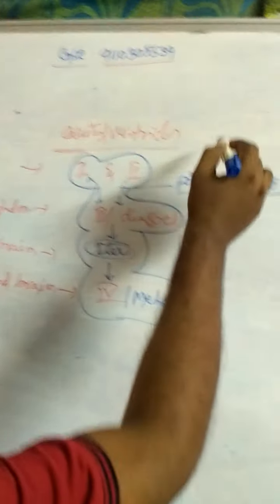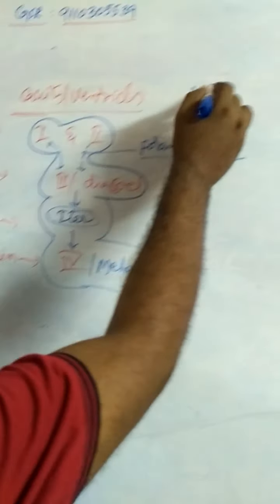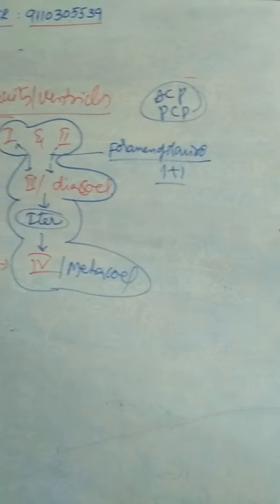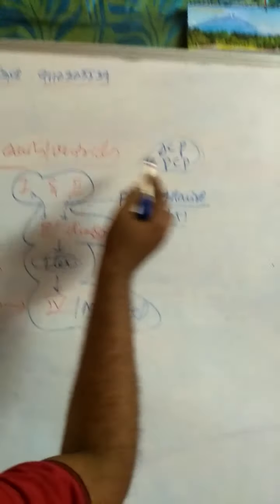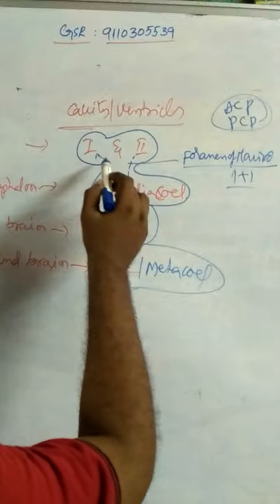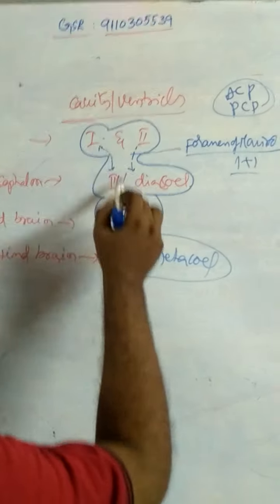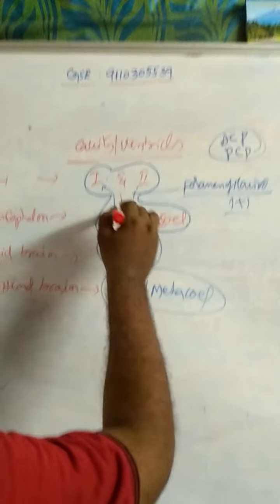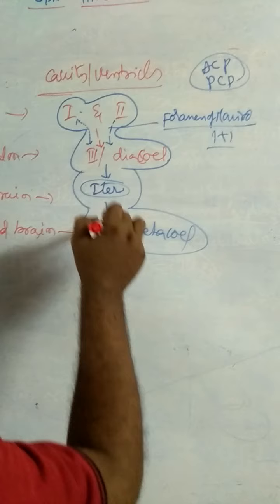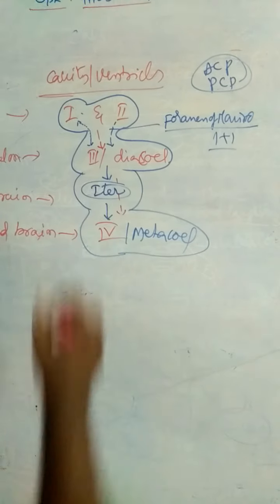There are two types of plexuses, anterior choroid plexus and posterior choroid plexus. These plexuses filter the cerebrospinal fluid daily. This filtered cerebrospinal fluid first enters the first and second ventricles, from there to the third ventricle with the help of foramina of Monro, from the third to the fourth with the help of iter.